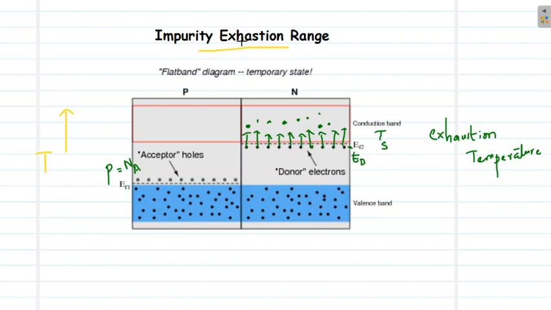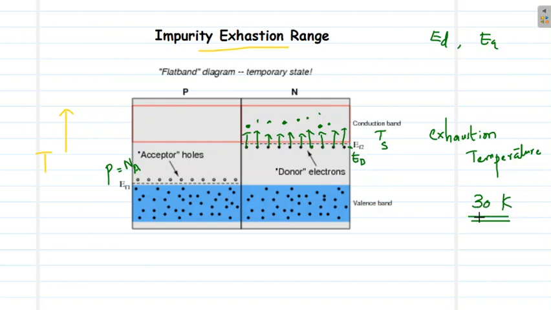This impurity exhaustion temperature depends on the activation energy ED or EA of a particular material and the impurities present and their concentration. So various materials will have various exhaustion temperatures, and sometimes the exhaustion range in the case of germanium is just 30 Kelvin, that low.